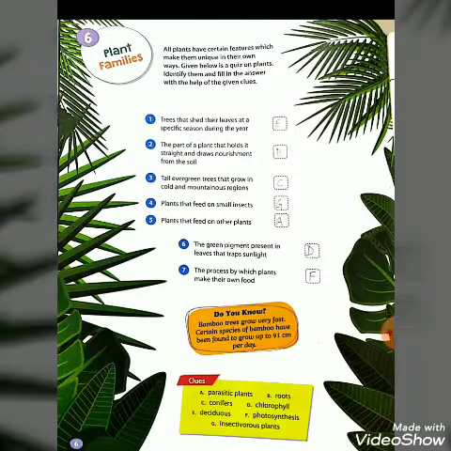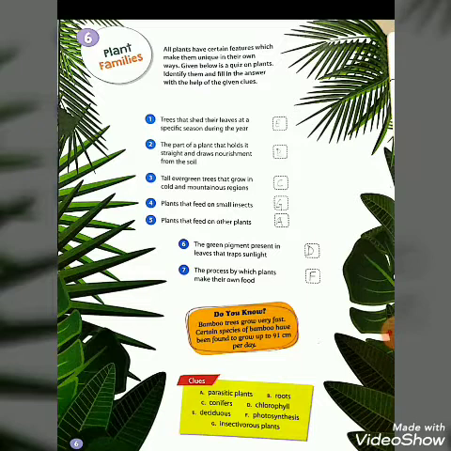Now first is about the deciduous plant. We know that trees that shed their leaves at a specific season during the year are known as deciduous trees. Here you can see clues are given on page number 6. I already explained this chapter in the previous video.